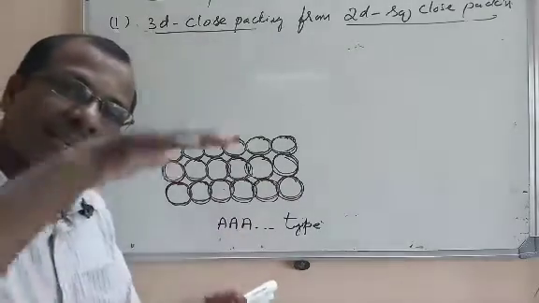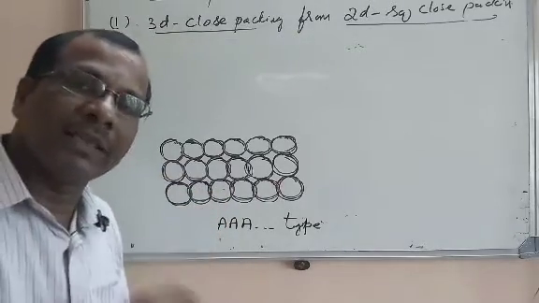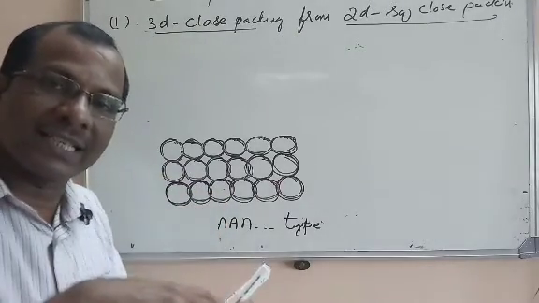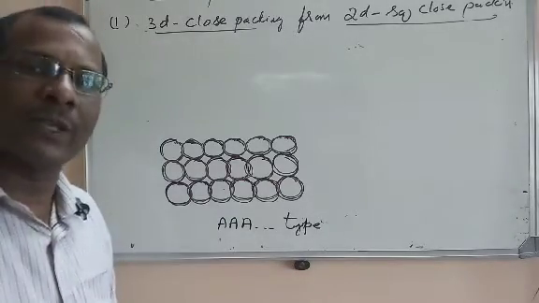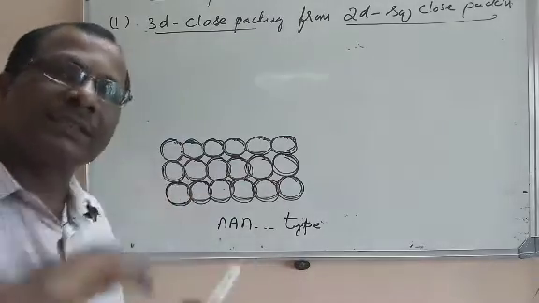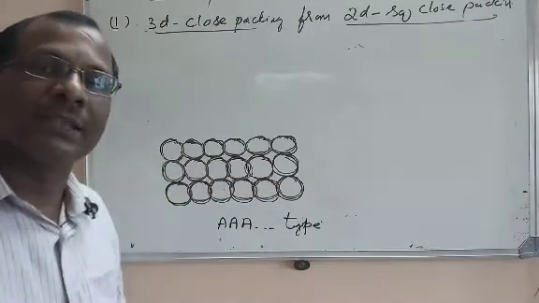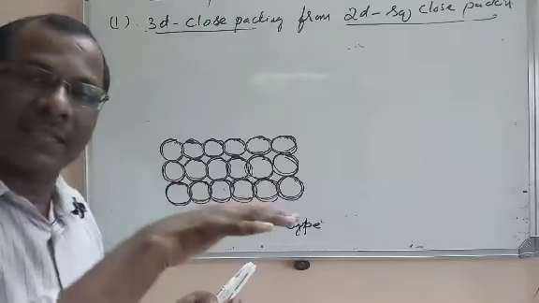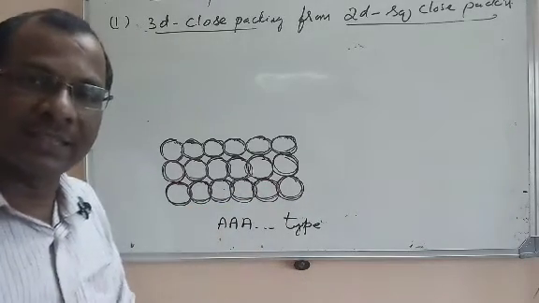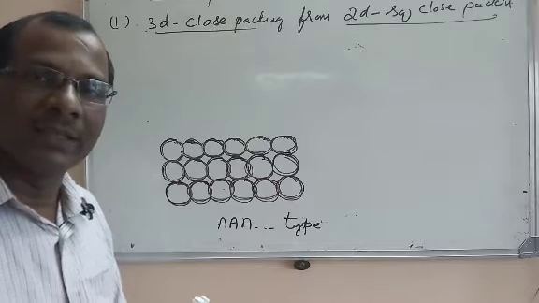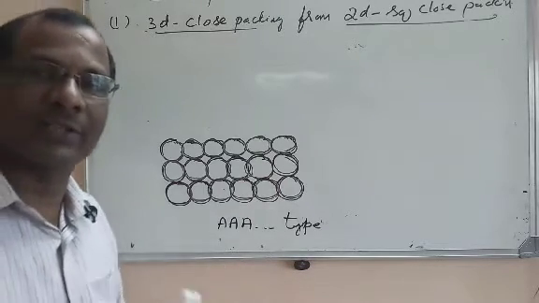If you take a second tray, the eggs of the second tray are exactly aligned with the eggs of the first tray. In the same way, the eggs in the third tray are aligned exactly with the second tray, and the second tray is aligned with the first tray.